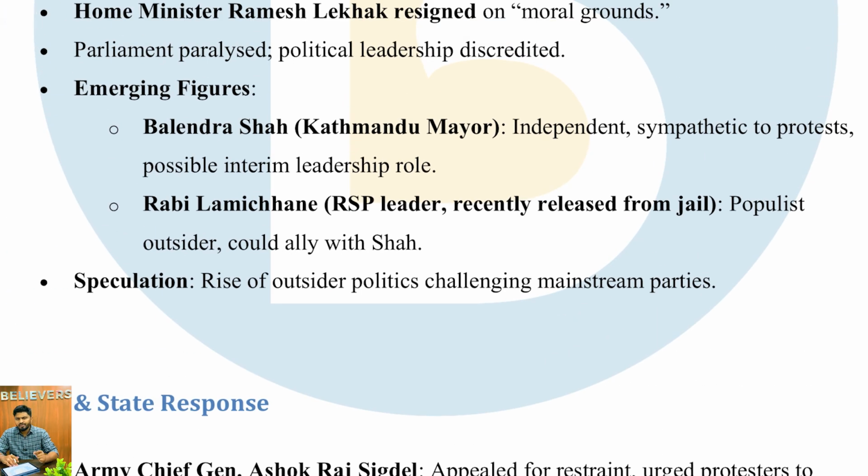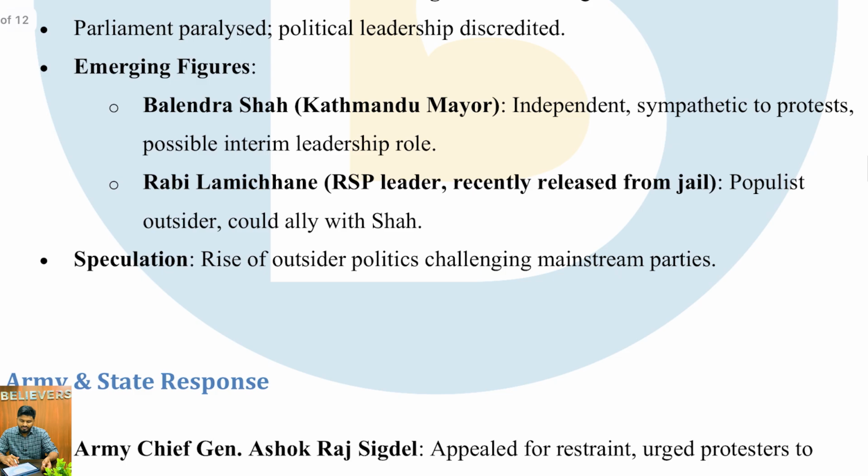And out of every revolution, there emerges an important leader. And who is the important leader that has emerged out of this revolution? It is Balendra Shah, who is the Kathmandu mayor. He was very sympathetic to protesters. He was independent and he can be the possible interim leader.